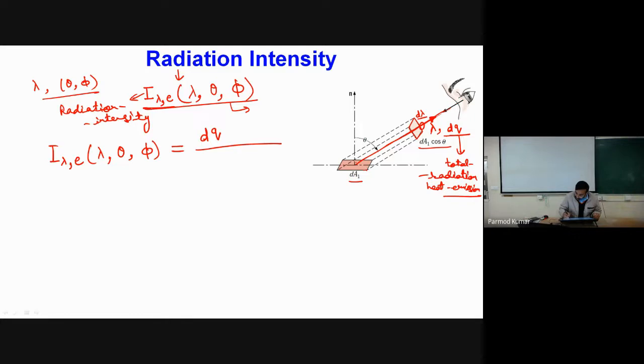This is our total surface area and this is the direction of emission, so the normal projected area is dA1 cos theta.